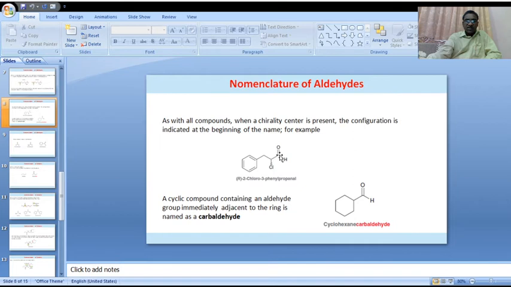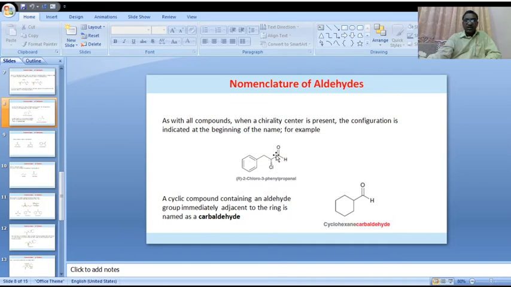Here please observe, this is the terminal carbon, this is the aldehydic functional group. Adjacent to this aldehydic functional group, the carbon has a chirality center. Here, below the plane, there is a chirality.